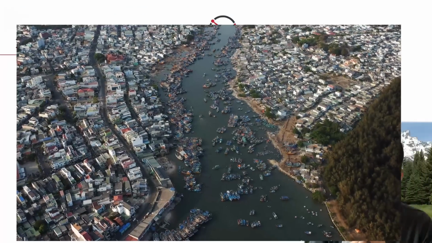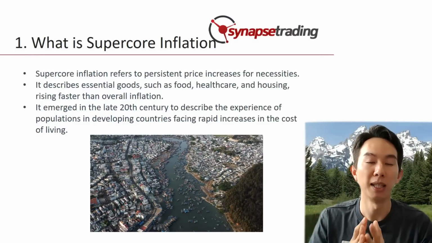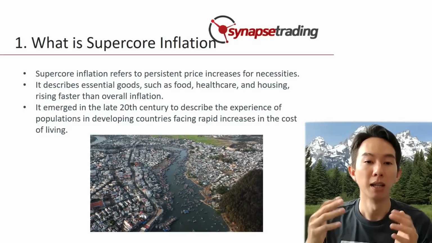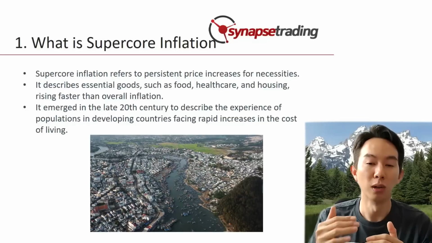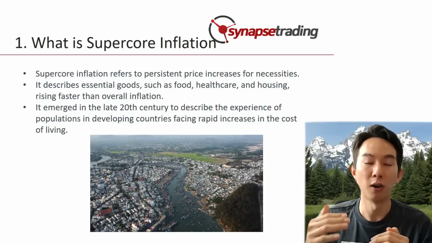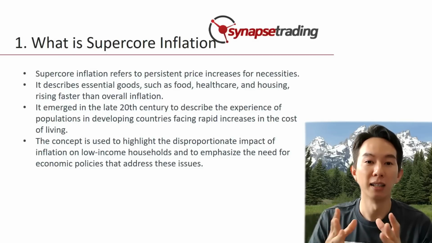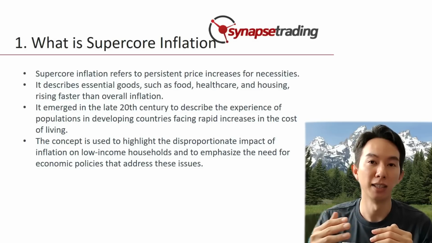The origin of the concept of supercore inflation is not that well documented, but is believed to have emerged in the late 20th century as a way to describe the experience of populations in developing countries who are facing rapid increases in the cost of living, particularly for essential goods and services. This concept is often used to highlight the disproportionate impact of inflation on low-income households and to highlight the need for economic policies that address these issues.